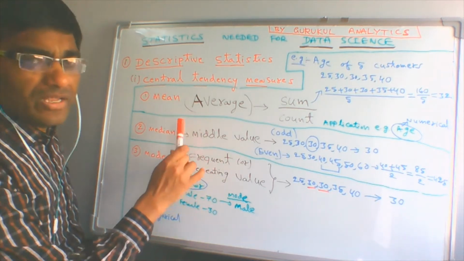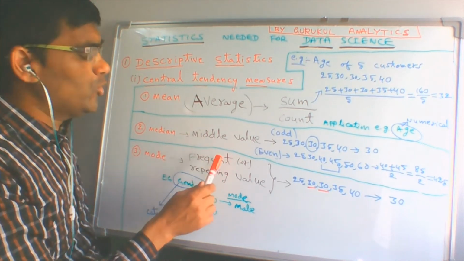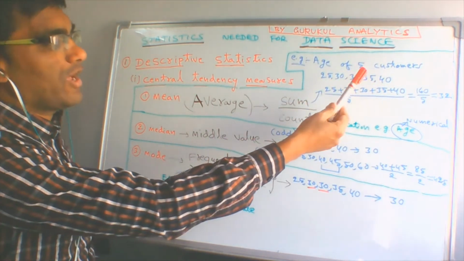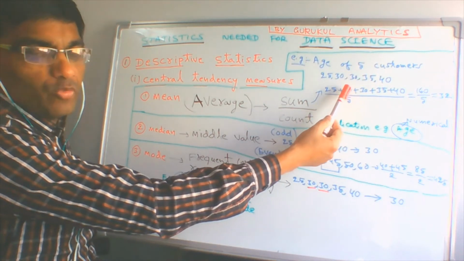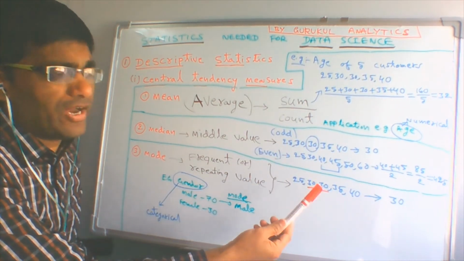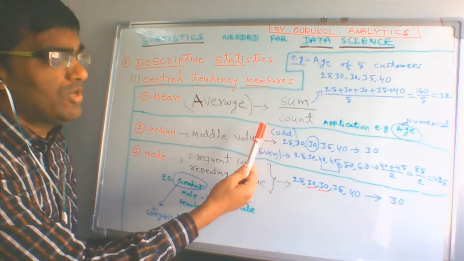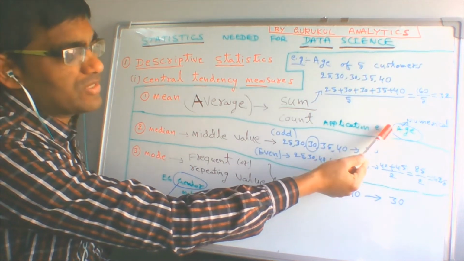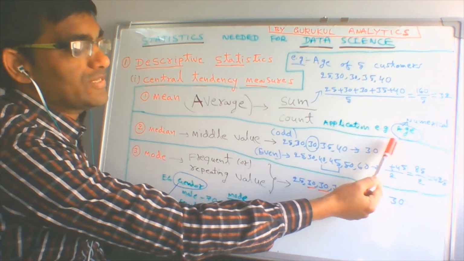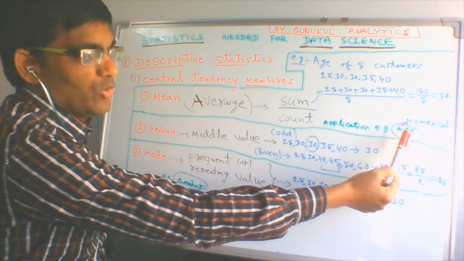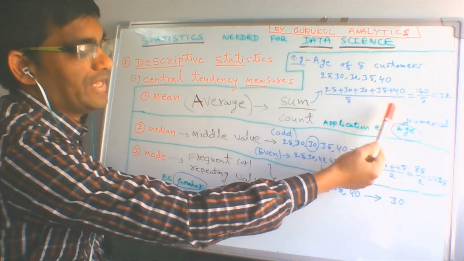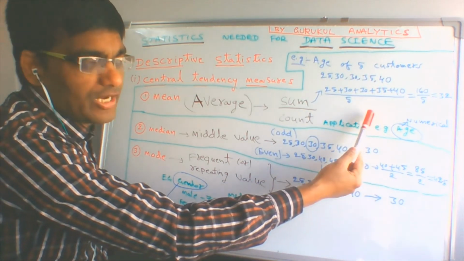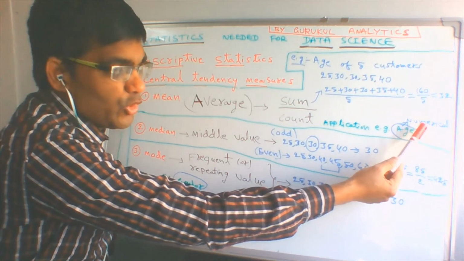Here, from a data science perspective, I want to say how you use this in real-time data science. For example, as I took the bank customer age, one customer has joined the bank and we don't know the age of that customer. Then what you can do is take the average age of the customers and replace with that average. In data science terminology, this age is called a numeric value, because it contains a number. Age, salary, all such numerical values are called numeric fields.